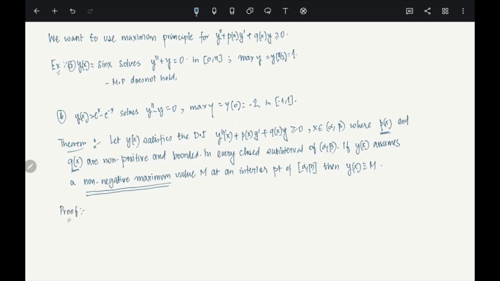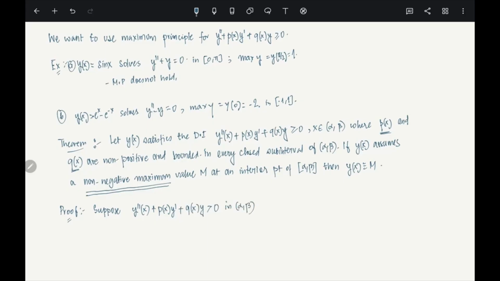Right, so let's look at the proof. Let's assume as we did earlier: first of all, suppose y double prime of x plus p(x) y prime plus q(x) y is strictly greater than 0 in (alpha, beta). Let's just assume that.